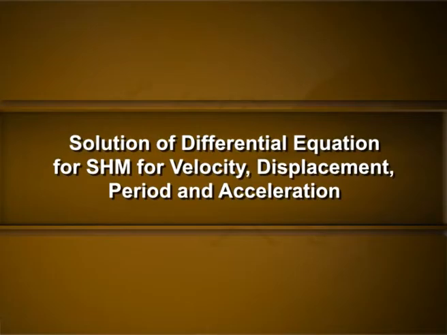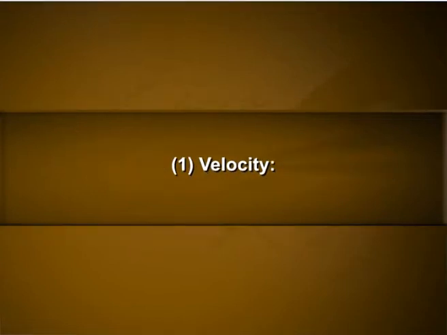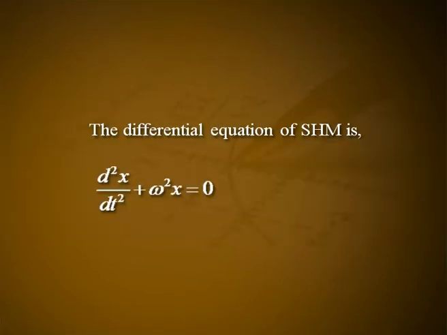Solution of the differential equation for simple harmonic motion for velocity, displacement, period and acceleration. First one, velocity. The differential equation of simple harmonic motion is d square x divided by dt square plus omega square x is equal to 0.